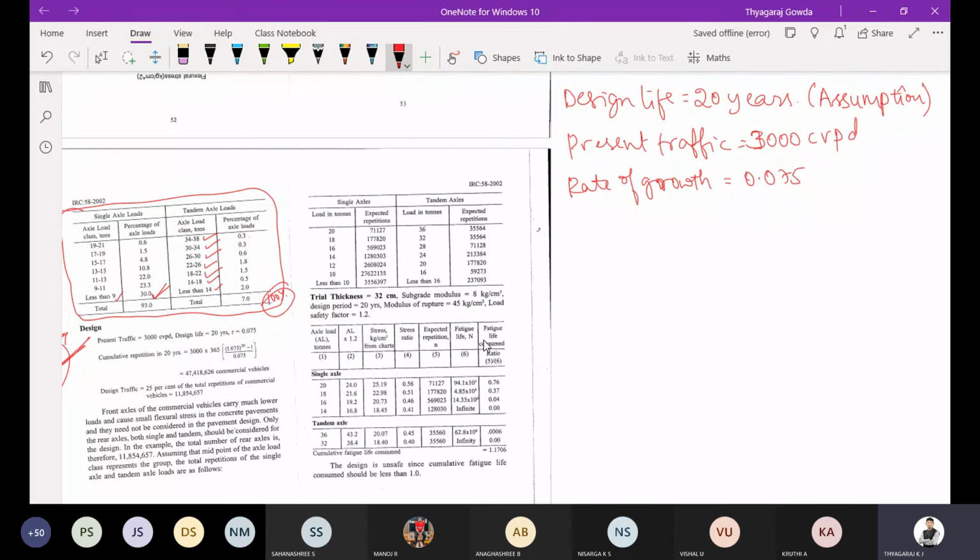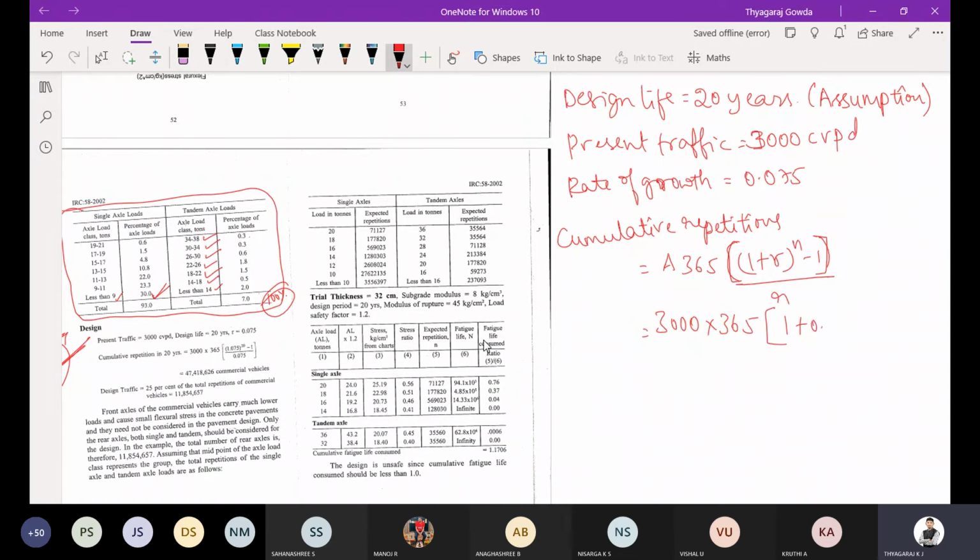Now calculate the cumulative repetitions. Cumulative repetitions is equal to A into 365 into (1 plus r) whole power n minus 1, divided by r. So A is 3000 into 365, into (1 plus 0.075) whole power 20 minus 1, divided by 0.075. Check how much you are going to get. Write it as it is, commercial vehicles only. Don't put it in million standard axles.